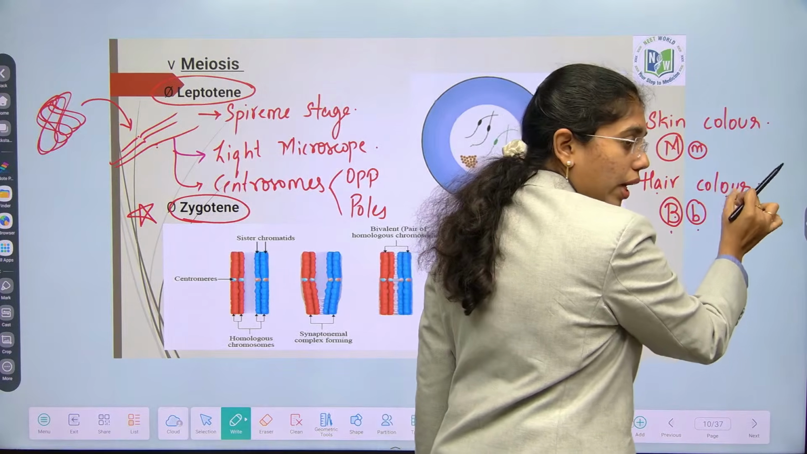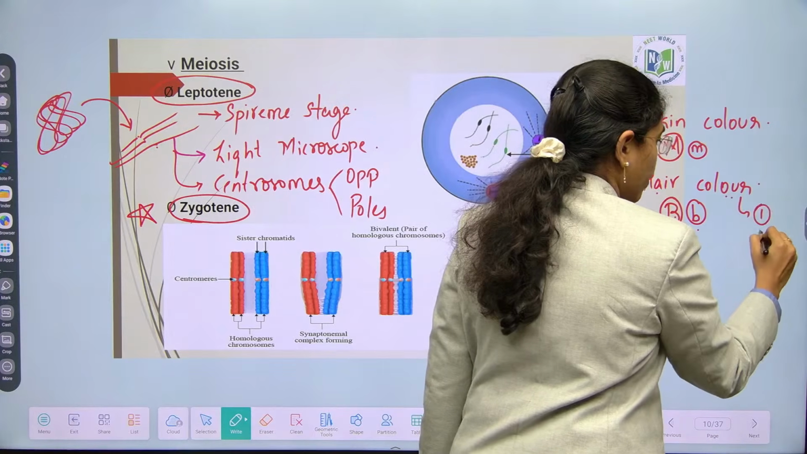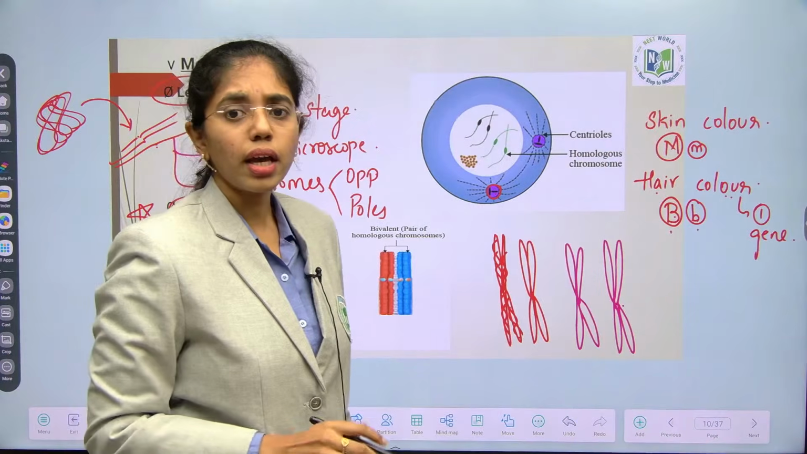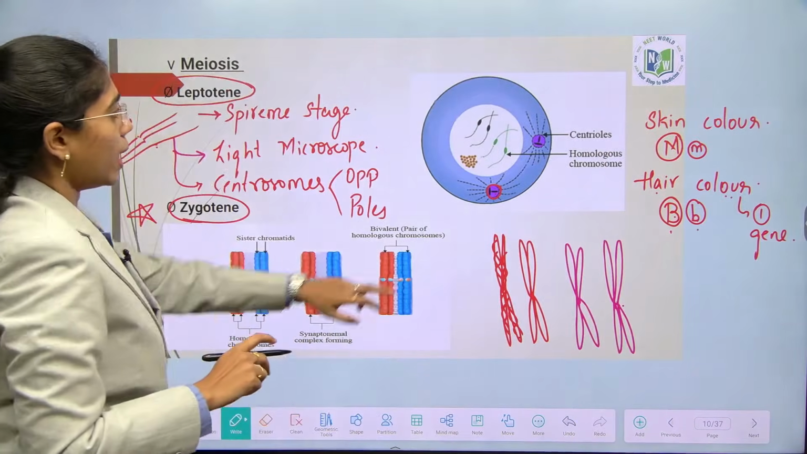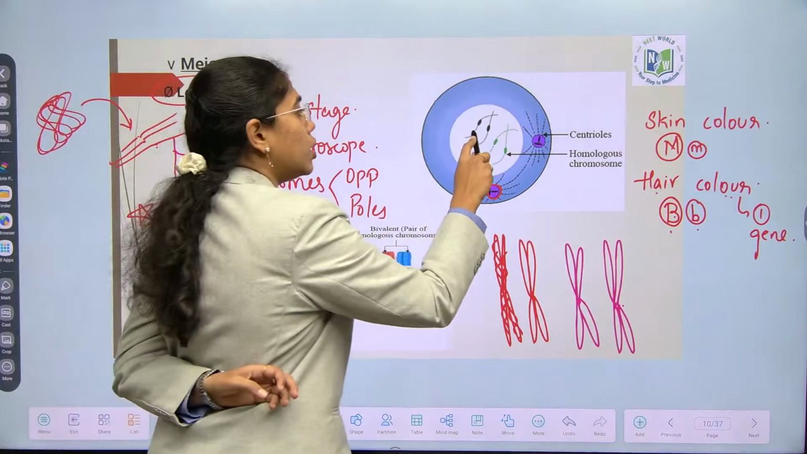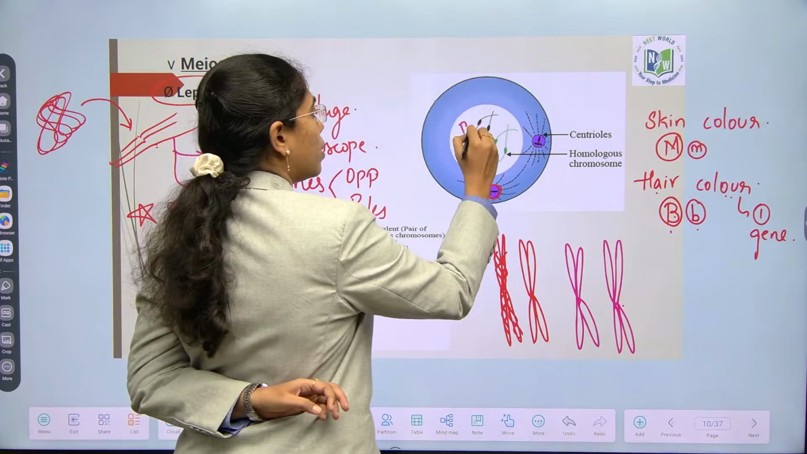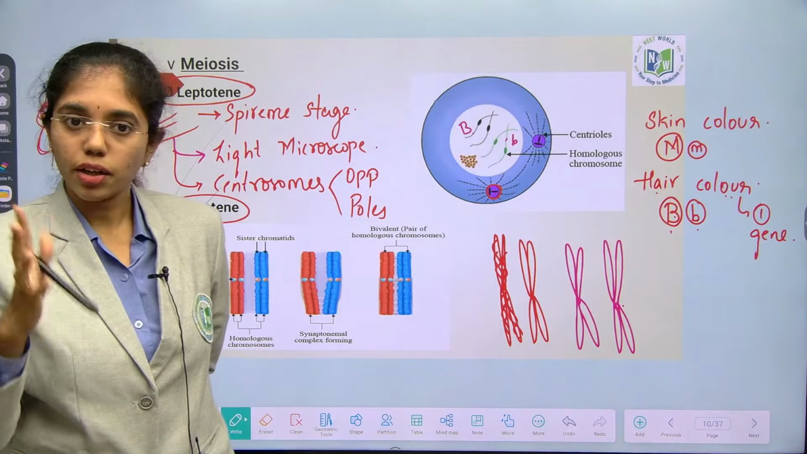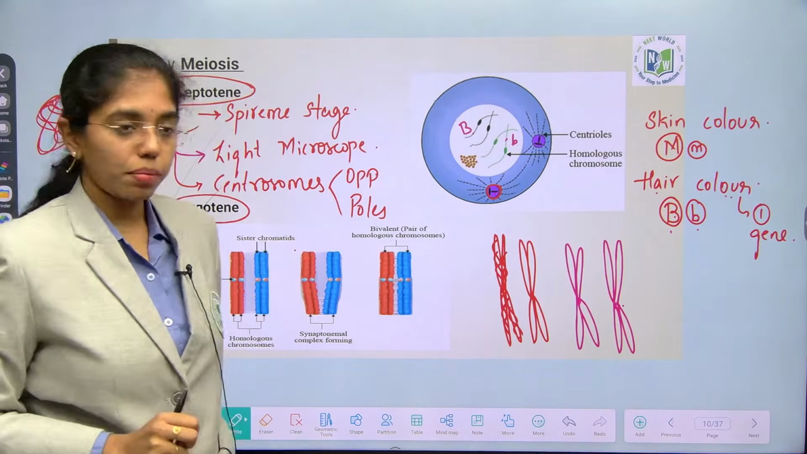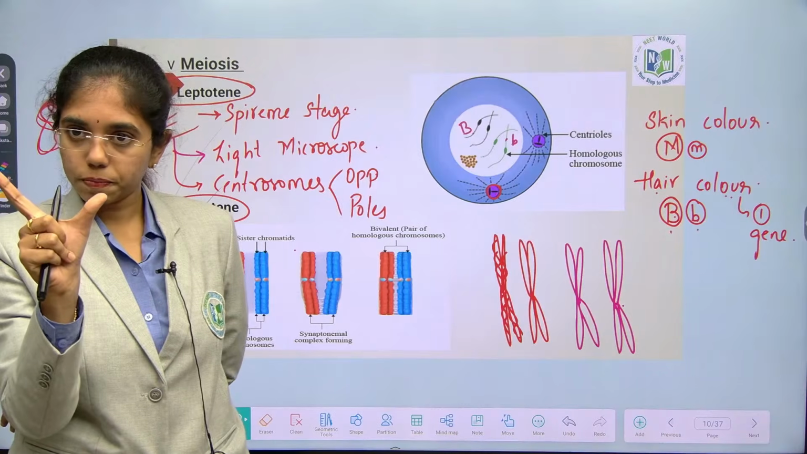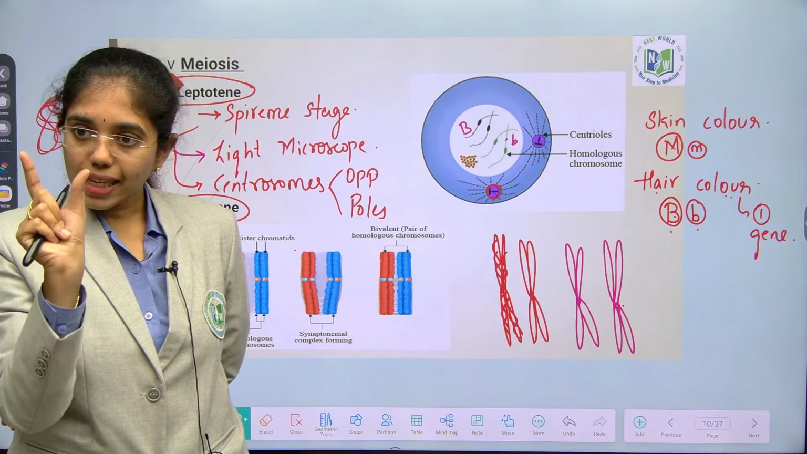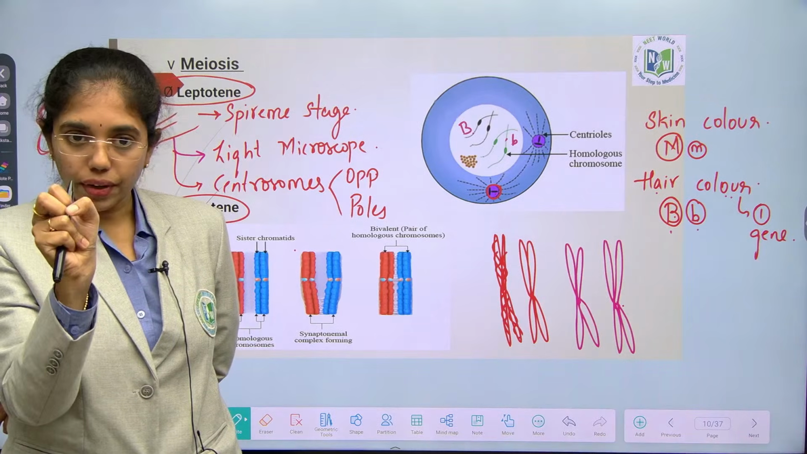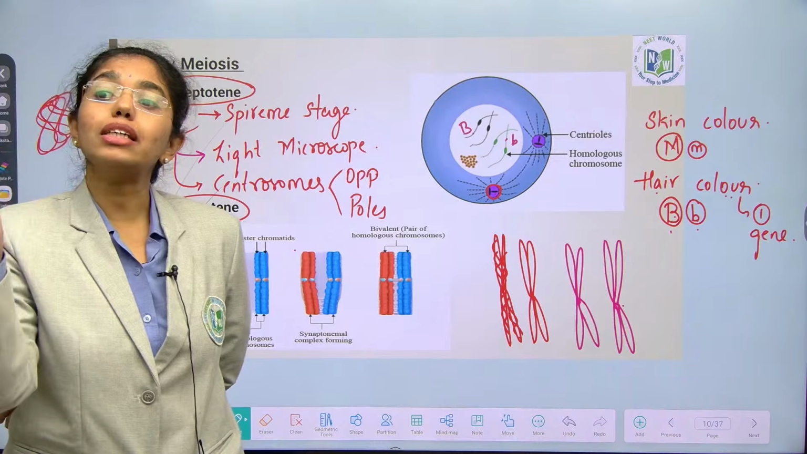One character or trait is coded in one gene. One gene has how many alleles? 2 alleles. Now, for example, here there are chromatids. In these 2 chromatids, here capital B is there, here small b is there. Can they cross over easily? No. So, in zygotene what happens is all the chromosomes which have the same alleles at the same location will come close together, forming homologous chromosomes.